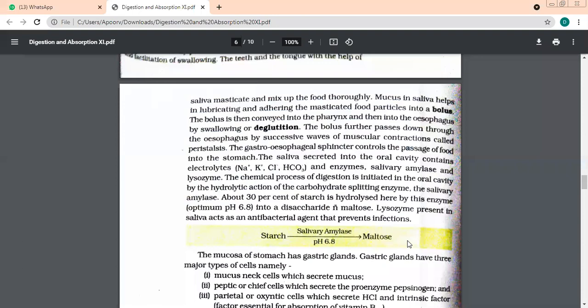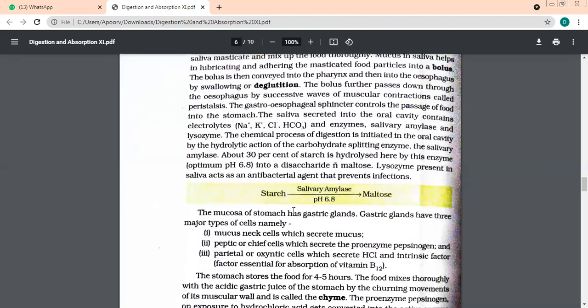Salivary amylase is also called the carbohydrate splitting enzyme because almost 30% of the carbohydrate or starch that you eat is split into the sugar maltose by this enzyme in the mouth itself. But it works at a pH of how much? 6.8. The second enzyme, lysozyme, is actually antibacterial.